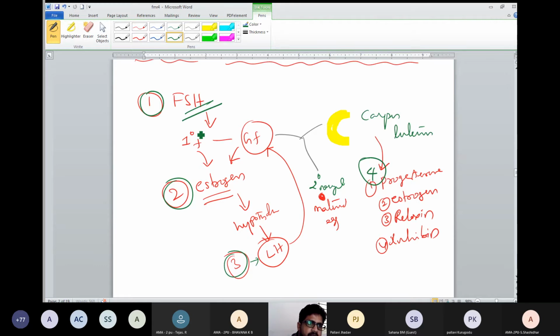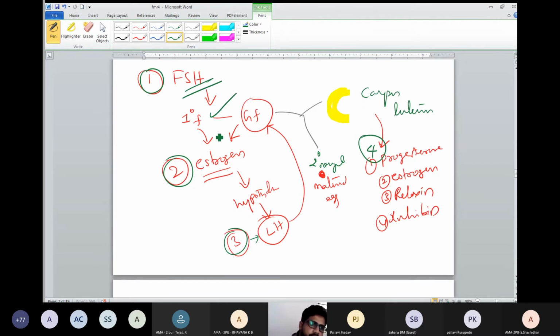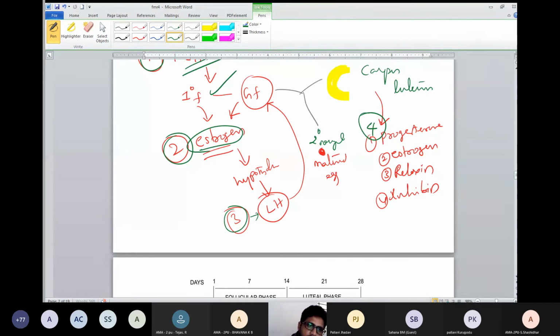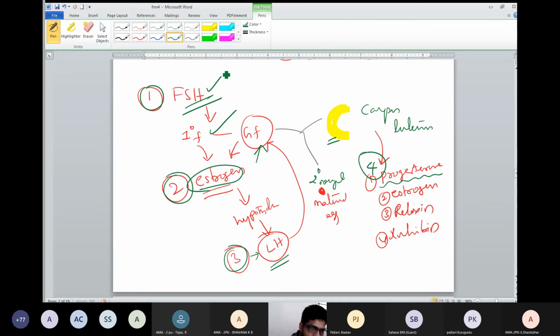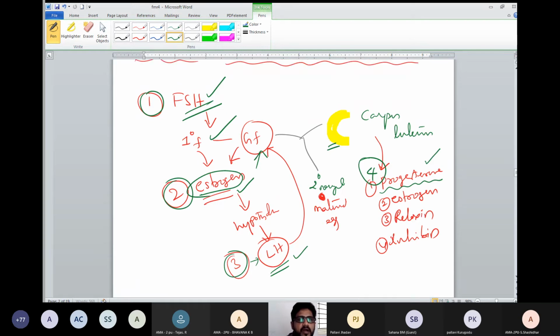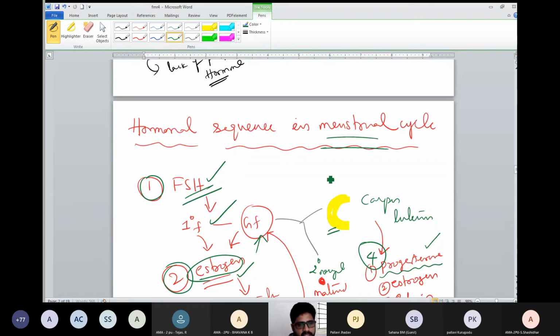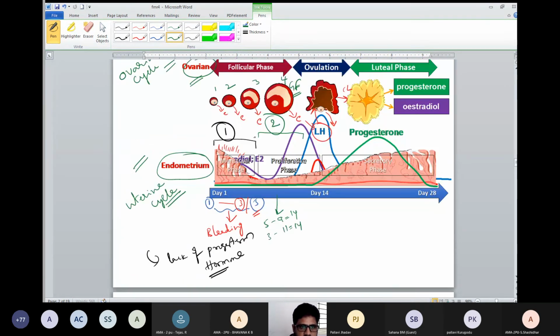First FSH will come, follicle will grow. Every growing follicle releases estrogen. Estrogen strikes hypothalamus and produces LH. Then LH strikes Graafian follicle, the corpus luteum is produced. Then corpus luteum secretes progesterone. So first FSH, next estrogen, next LH, next progesterone. This is the hormonal sequence in the menstrual cycle that you can see here.